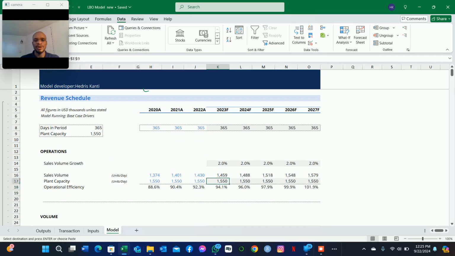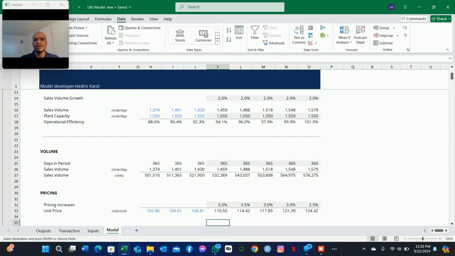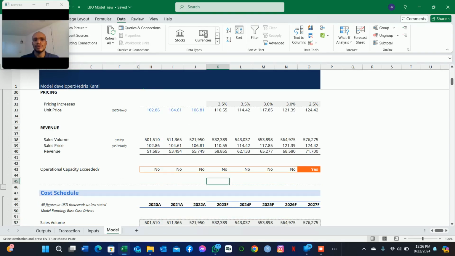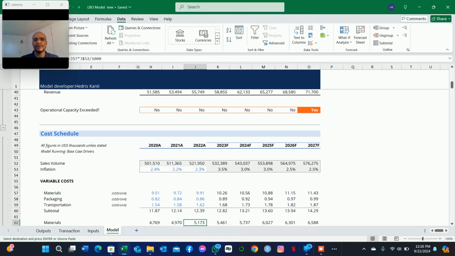So up to this point, let's just go over whatever we have done so far. We began with the revenue schedule. We were able to derive revenue based on the breakdown of revenue sales volume. And then we were later on able to arrive at the cost section, where we had several costs such as materials, packaging, and transportation.